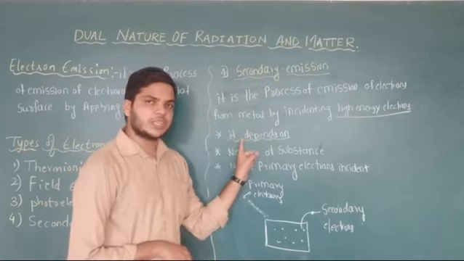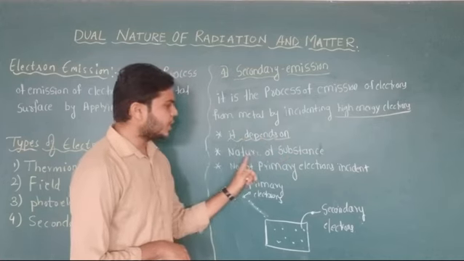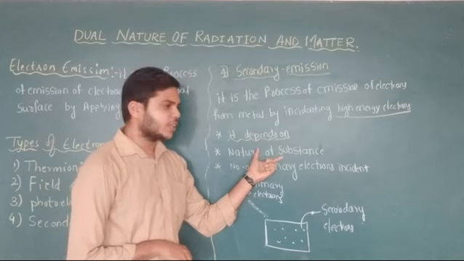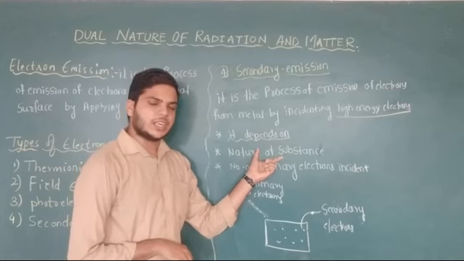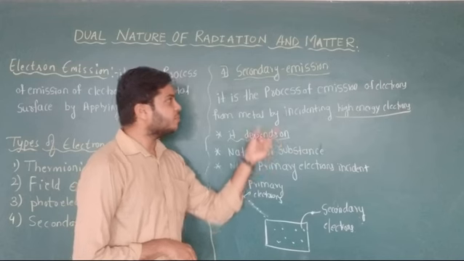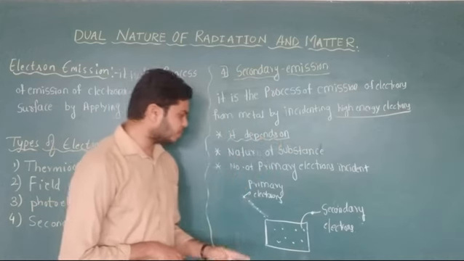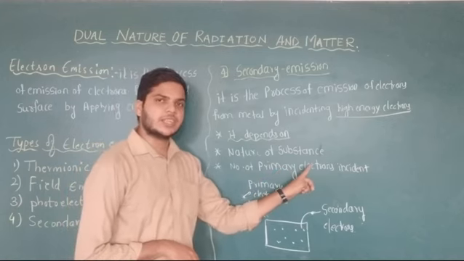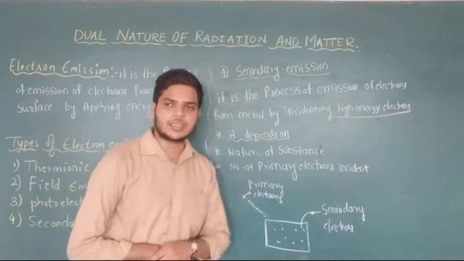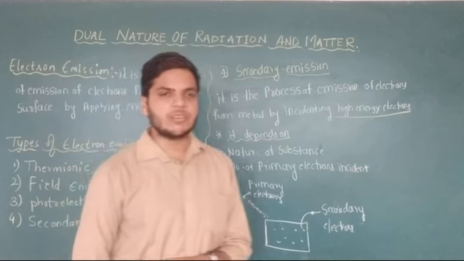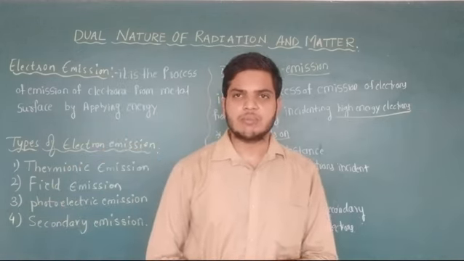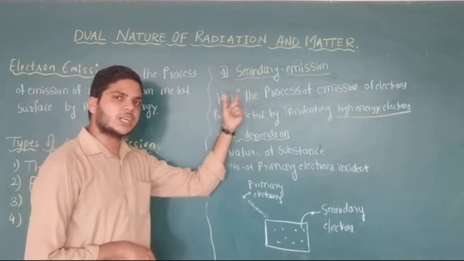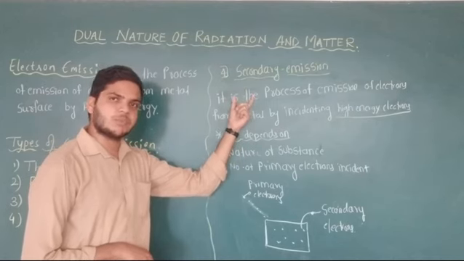The secondary emission mainly depends upon the nature of the substance, that is, which metal we are considering. Depending upon the nature of the metal, the secondary emission changes, and it mainly depends upon the number of primary electrons that are incident on the metal surface. If a large number of primary electrons are incident on the metal surface, then secondary emission will be more, that is, more electrons will be coming out after absorption.